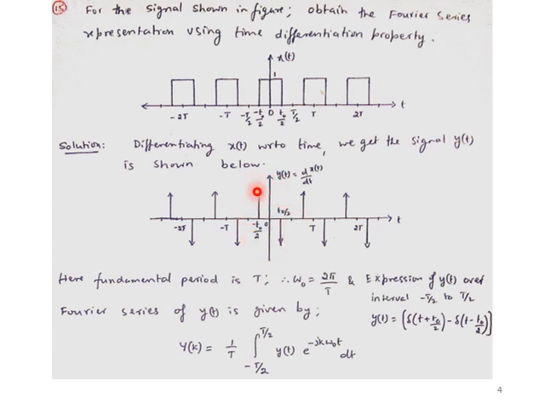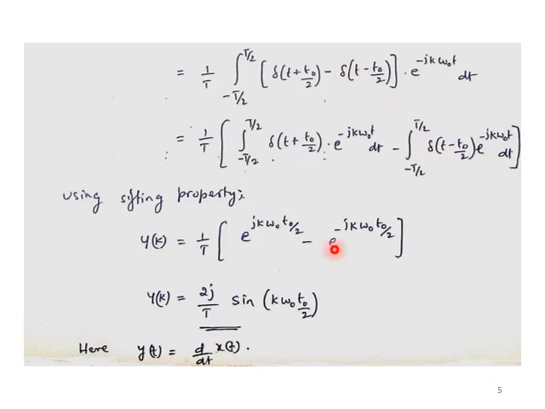I used one particular time interval because, if I want to express this in terms of a Fourier series, I just need to take the integration over one fundamental period. If I take the Fourier series for y of t, then y of k is equal to 1 by t times the integration from minus t by 2 to t by 2 of y of t into e to the power minus j k omega naught t dt. Here I can substitute the value of y of t; later I can also substitute for omega naught, but we'll see how it needs to be simplified.